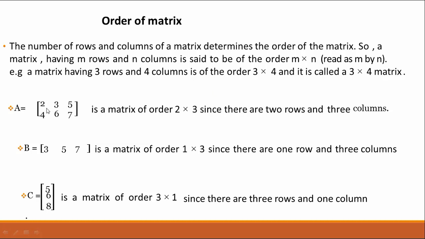Similarly, you see here some examples. In this matrix A there are 2 rows and 3 columns. So the order of this matrix is 2 by 3. In this matrix there is 1 row and 3 columns: first column, second column and third column. So the order of this matrix is 1 by 3. Similarly, in this matrix there is only 1 column and 3 rows: first row, second row and third row. So the order of this matrix is 3 by 1.